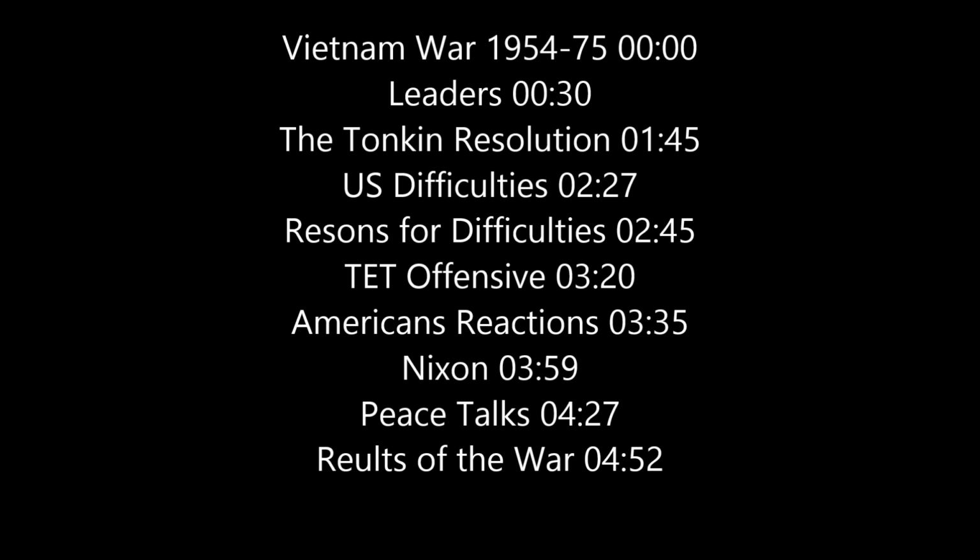Reasons for difficulties. The Vietnamese already had experience of defeating foreign armies such as the French and the Japanese. The US army was mainly made up of inexperienced soldiers. Moreover, it was fighting an enemy that used guerrilla tactics, dressed in the same way as the Vietnamese peasantry, and knew the country well. The Viet Cong developed a vast underground network. The Vietnamese had no reason to support the USA.